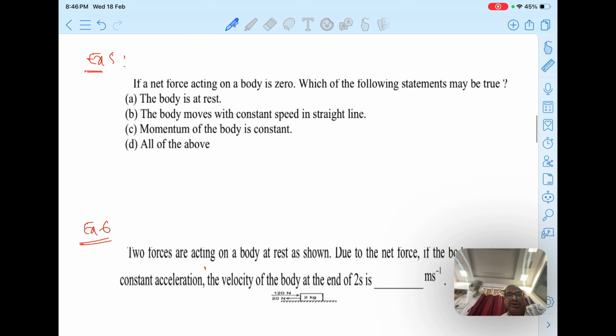Right. So next, students, if the net force acting on a body is 0, which of the following statements may be true, he is asking. The body is at rest. Just now we have seen, yes, the body may be at rest. The body moves with constant speed in a straight line. Speed in a particular direction is velocity, so the body may move with constant velocity.